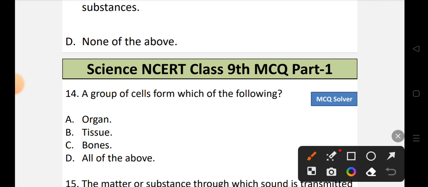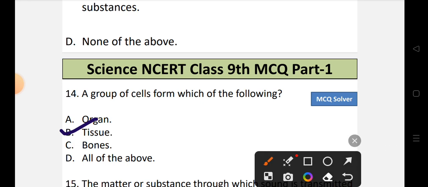So a group of cells first forms the tissue. So the correct option is option B, that is tissue. After that, tissue forms the organ, organ forms the organ system, and then the entire body gets formed. So the correct option is option B, that is tissue.